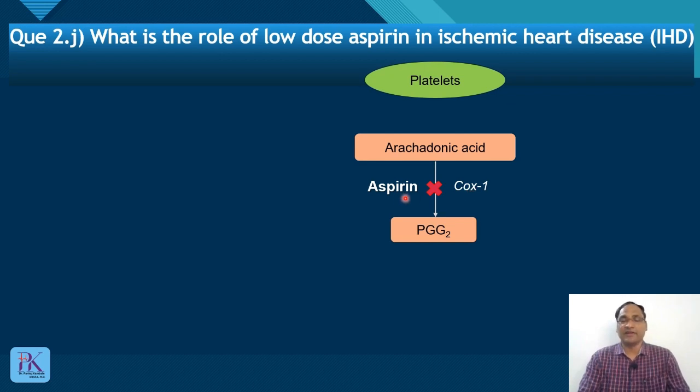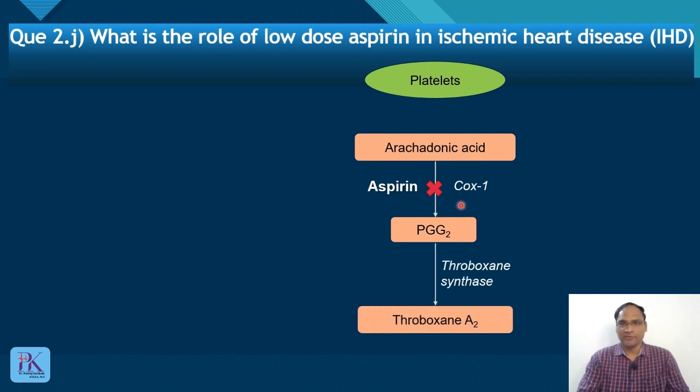Aspirin makes this enzyme ineffective, so there is no thromboxane A2 synthesis, which has potent vasoconstriction and platelet aggregation activity.